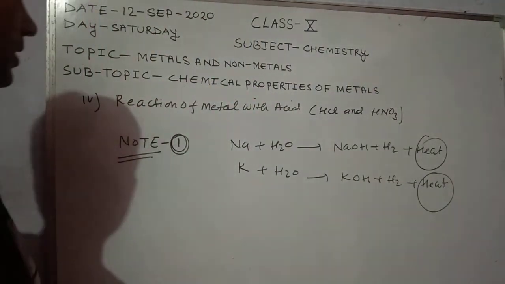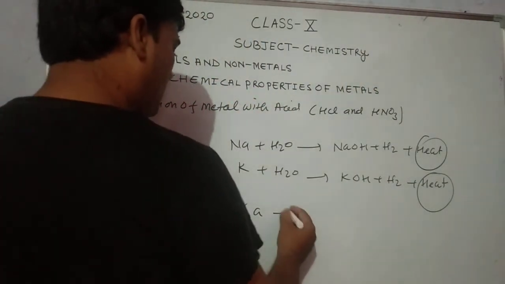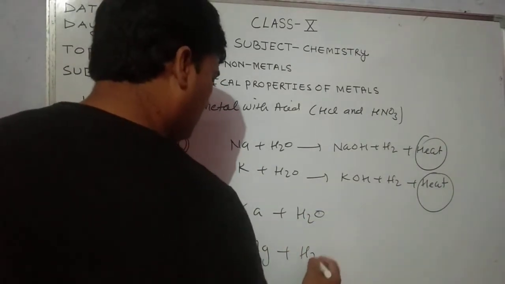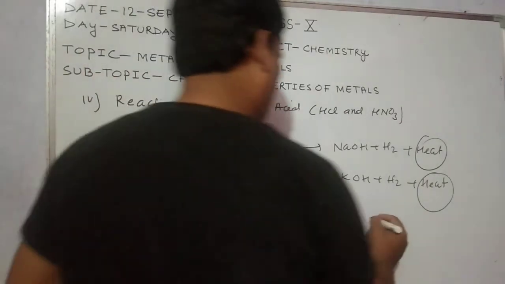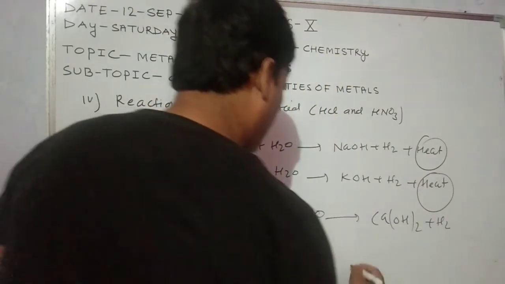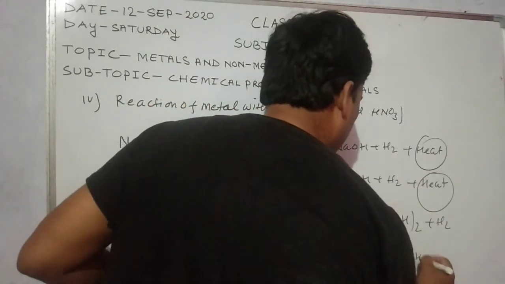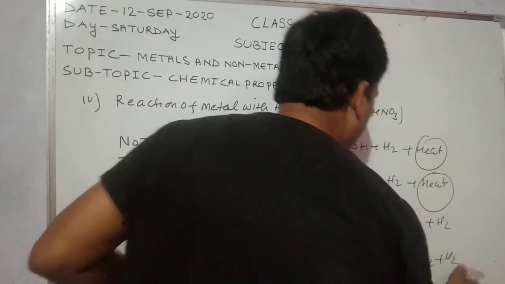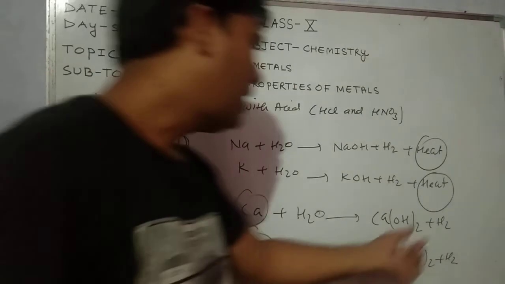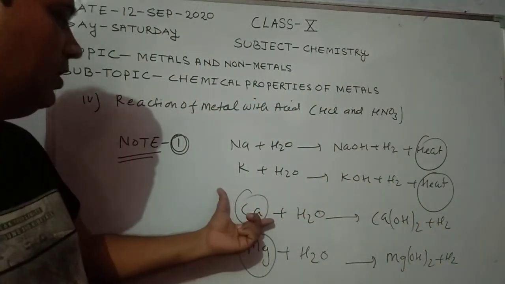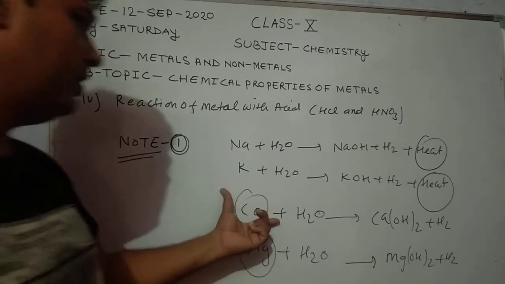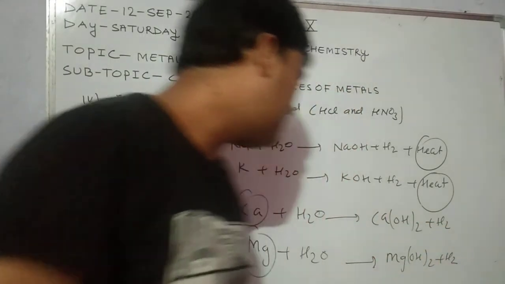Next important point: when calcium and magnesium react with water, they form calcium hydroxide plus hydrogen gas, and magnesium hydroxide plus hydrogen gas. So calcium and magnesium float on the surface of water because the hydrogen gas sticks to the calcium and magnesium. They float on the surface of water due to the formation of hydrogen gas which sticks to them.